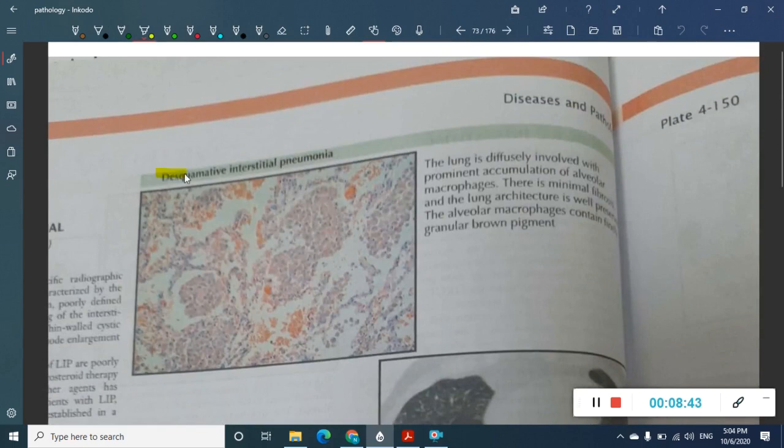Then this is desquamative interstitial pneumonia. This desquamative interstitial pneumonia mainly occurs due to cigarette smoking, and the main characteristic feature here is alveolar macrophages. Accumulation of alveolar macrophages is the main thing that occurs here. These are the macrophages which you are seeing. And if you look here, you have some brown pigment also. Anyway, I'll just show you: you will see alveolar macrophages containing granular brown pigment. I have even more images.